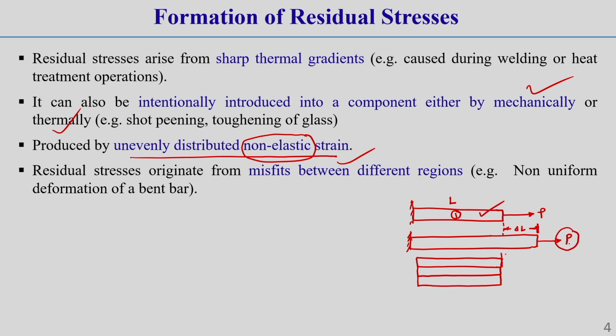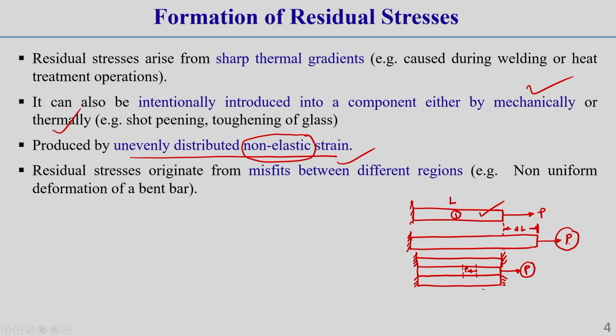Now, just for your understanding, I am showing this layer, this layer, this layer and this layer. Let us say the top and bottom layers are in a fixed condition and not subjected to any load, and the middle layer is subjected to some force P. Now what happens if we take any section in this middle layer? You will get an internal restoring force P, correct, internal restoring force P.